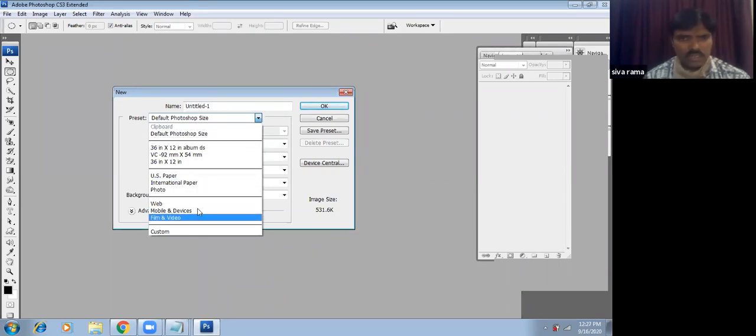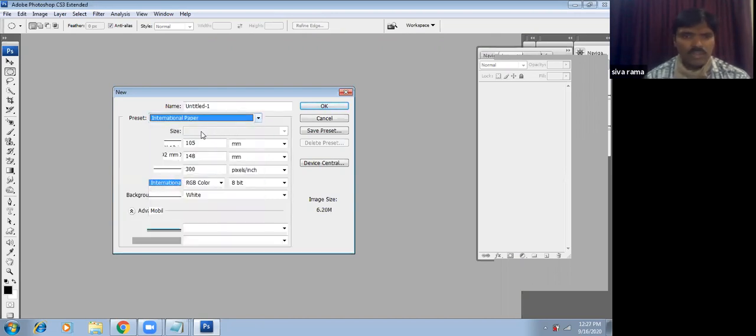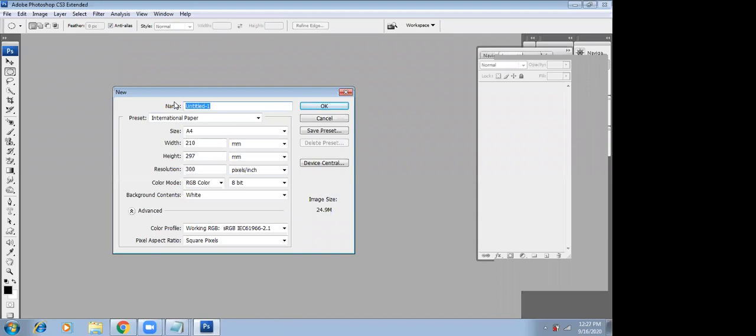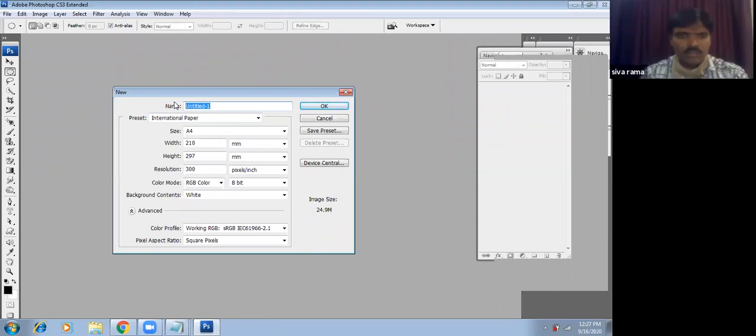With practical examples we can cover where to use which sizes. Suppose you want to make an A4 size design for arranging four or five images in the document; you can go for the international paper, where A4 size is available. If you want to give a name to the document, we can name it with your name, A4, or any name. Just click OK here.